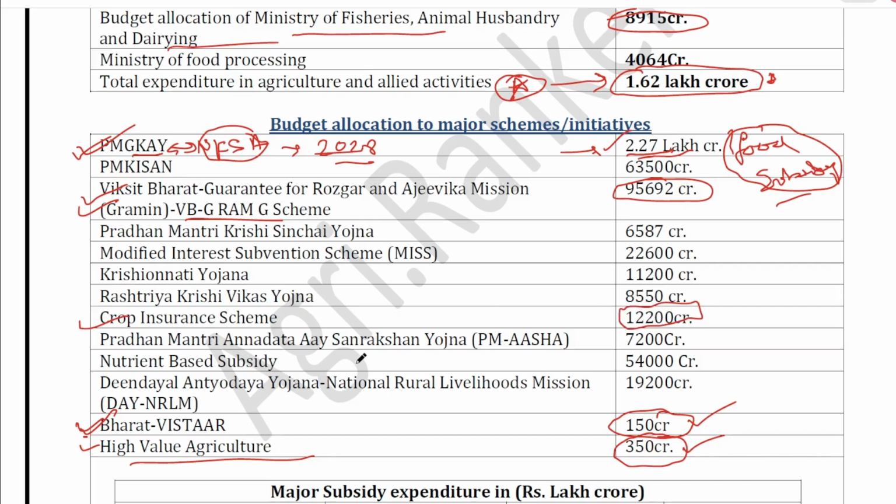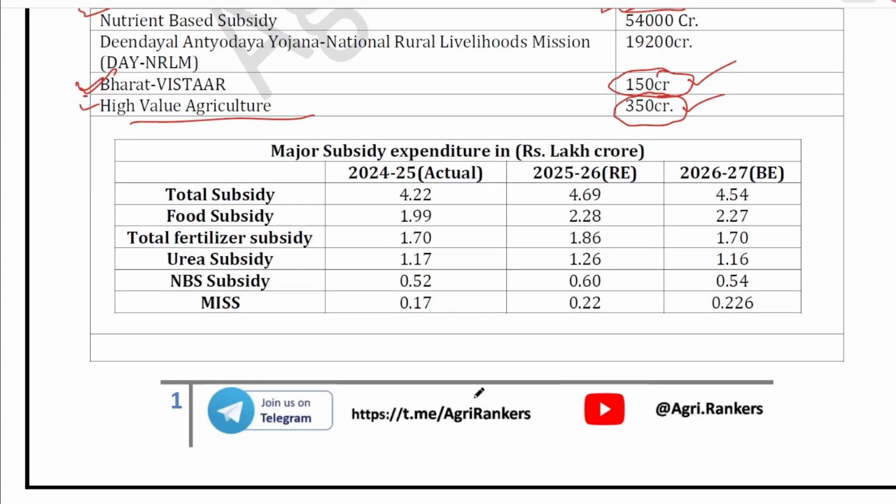Okay, another one is Asha, because this was mentioned somewhere recently in news. It was because government has decided to procure 100% of pulses and oil seeds. Okay, so allocation to this has increased by 7,200 crore. Okay, that's all. Next important thing is the subsidy.